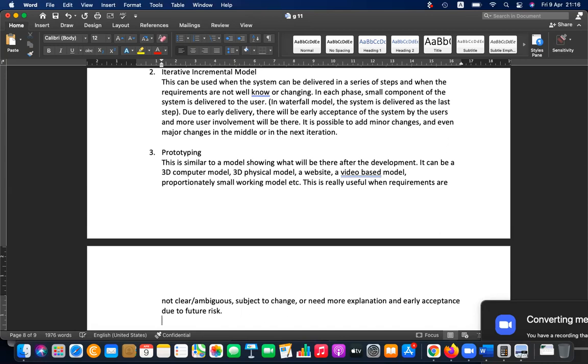Okay, what will happen if they reject after development? That is a big issue. If they reject after development, that will be a big issue. Therefore, it will have a future acceptance. Sorry, current acceptance to reduce the future risk. That is what prototyping is.